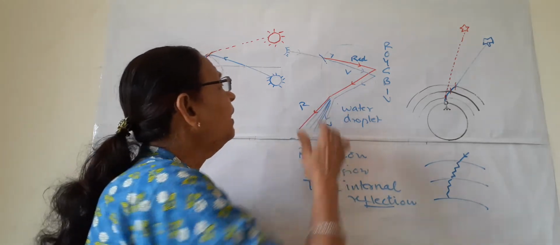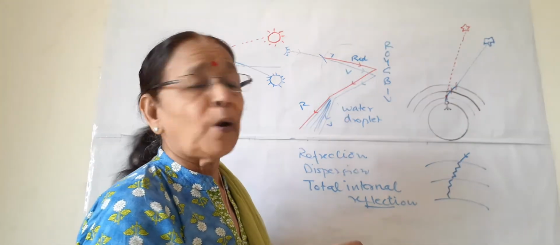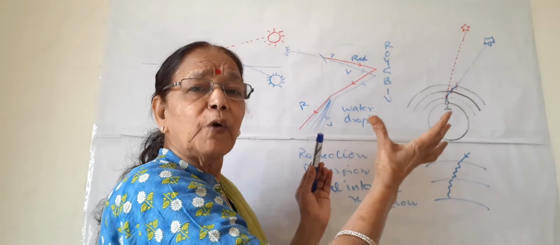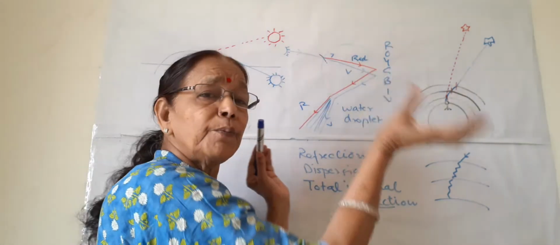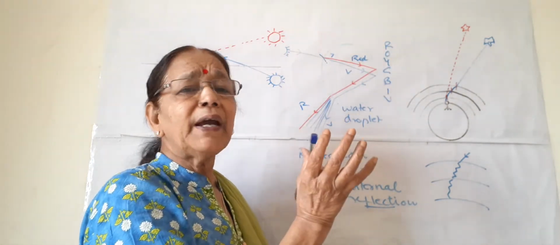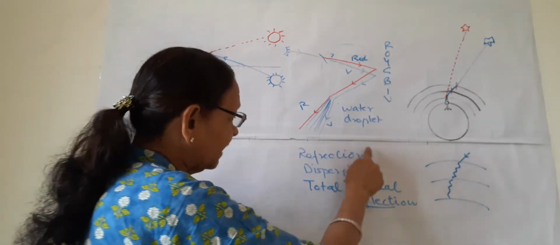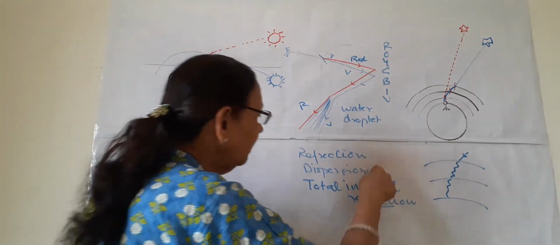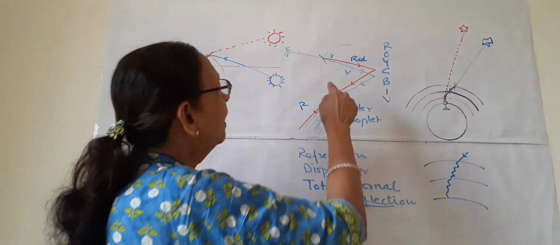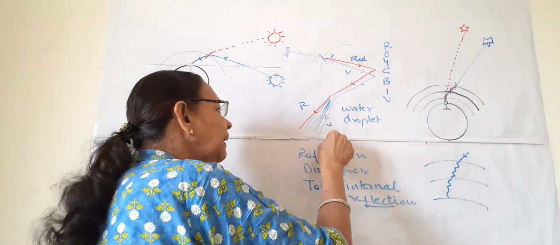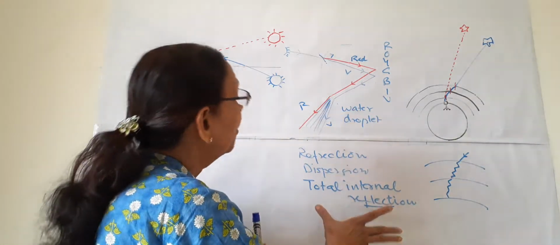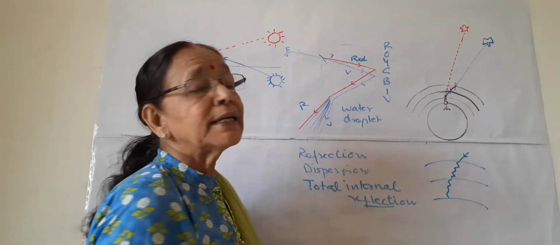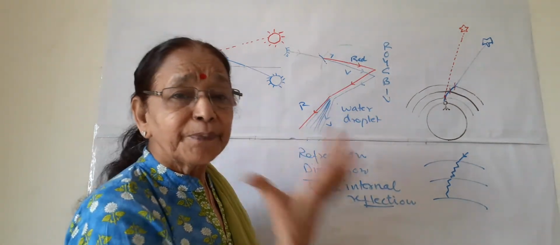After the sun ray comes out of a water droplet, and there are millions of water droplets, the rainbow is a cumulative effect of refraction, dispersion, internal reflection, again refraction, again dispersion. All these phenomena take place and we can see the rainbow in the sky.